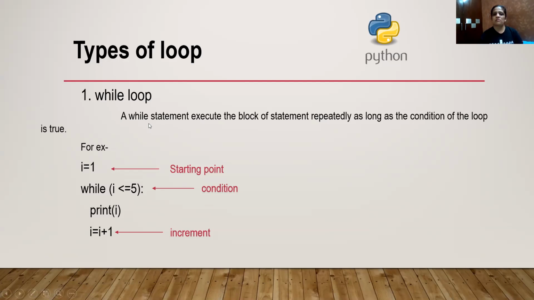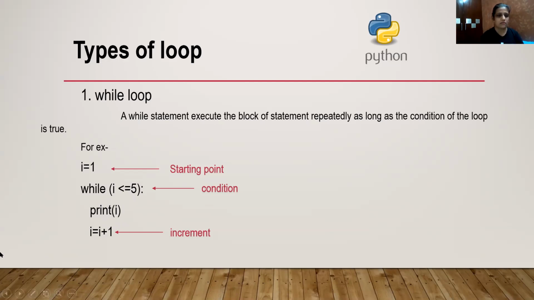Okay. So what is the while statement? While statement executes the block of statement repeatedly as long as the condition of the loop is true. Means जब तक आपकी कंडीशन ट्रू रहेगी तब तक वो स्टेटमेंट जो भी while के अंदर लिखा हुआ है, while ब्लॉक के अंदर लिखा है, वो रिपीट करता जाए. जैसे वो फॉल्स होगी, it will come out of the loop and the program will stop executing.